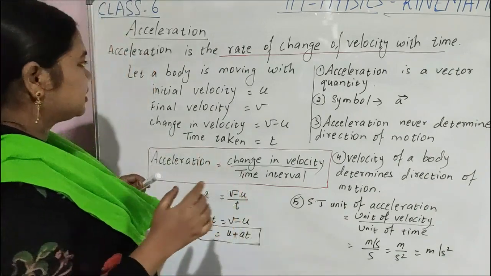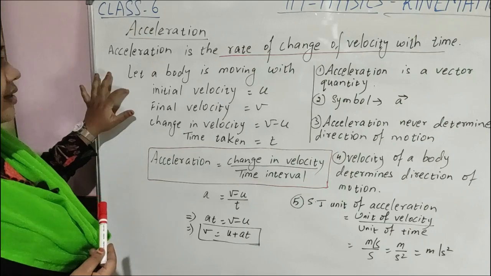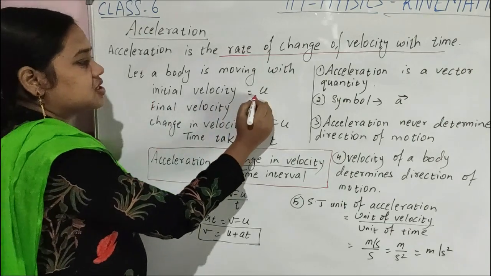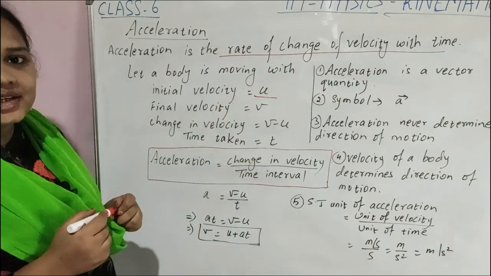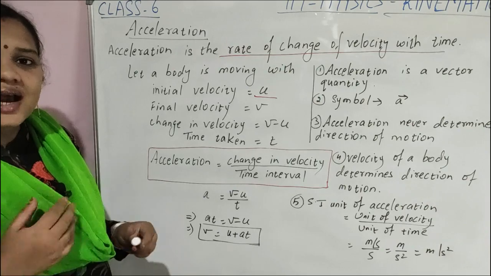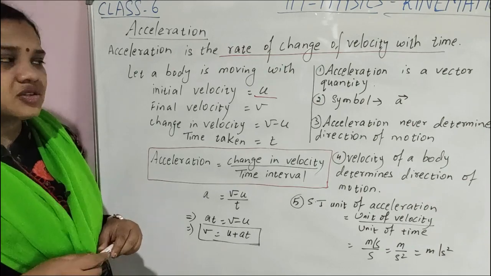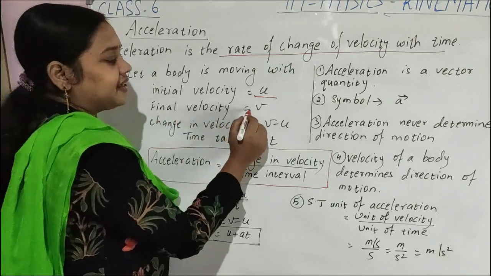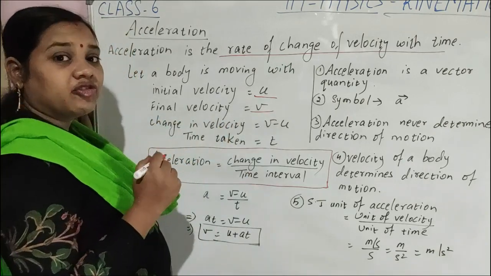Clear? So let a body be moving with initial velocity u. Initial velocity means starting velocity. When the body starts moving, let its velocity be u. And final velocity of the body v.